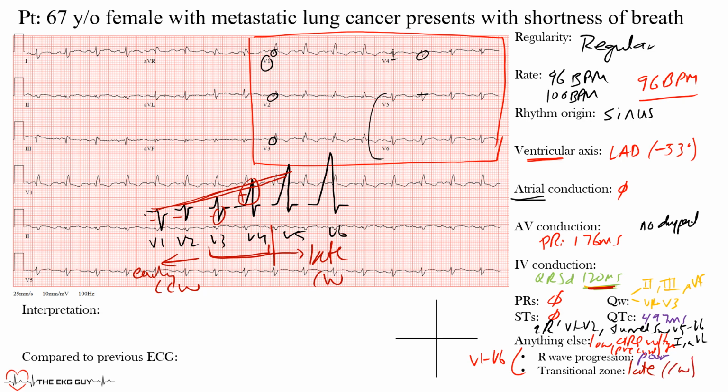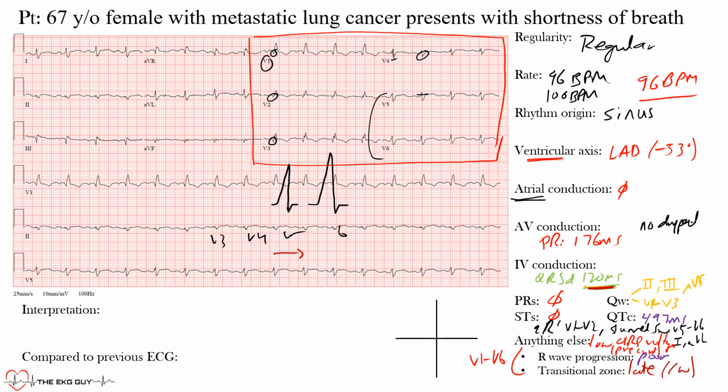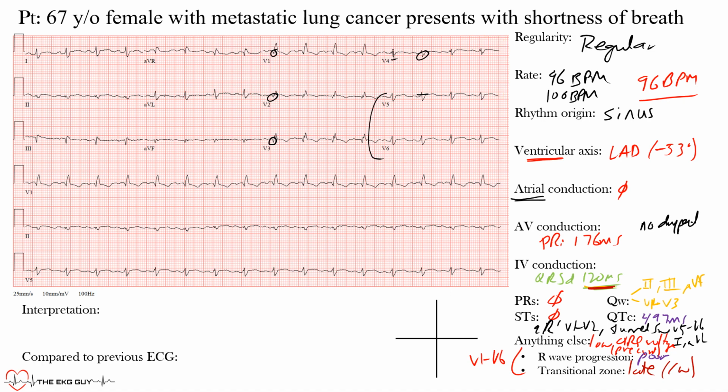Either one you can use here; they mean the same thing. Now these last two things, we always mention that they depend on lead placement. Remember, these are the precordial leads, so it depends on the technician or whoever's doing the EKG where they're placing them. So they're highly dependent on lead placement, not a perfect science, but can be helpful in some situations.